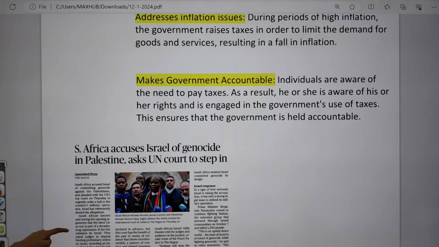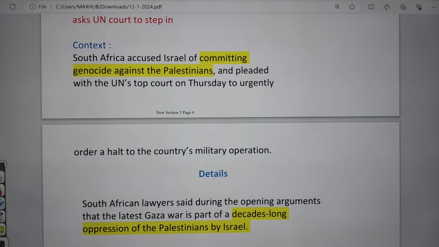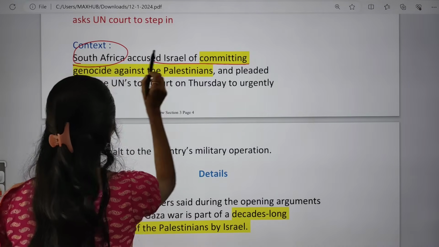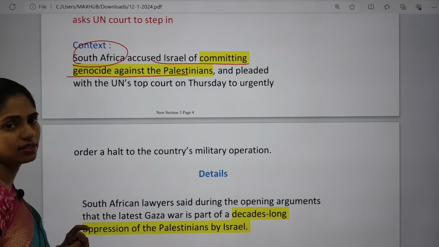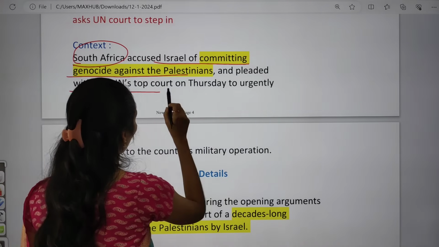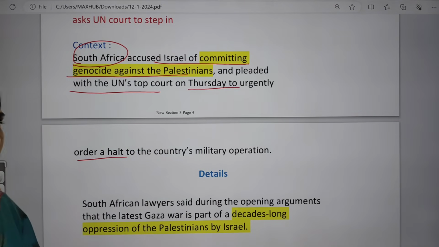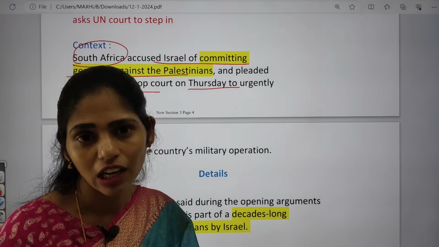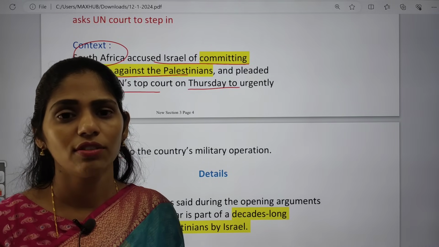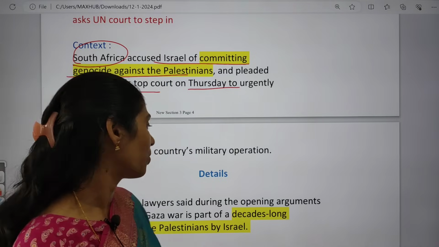And the next topic is about genocide. We are going to understand what exactly the meaning of genocide is. Here South Africa accused Israel of committing genocide against Palestinians and also pleaded with the United Nations top court to urgently order a halt. The military operations taken by Israel had to be stopped. This is what was mainly said by South Africa to the United Nations court.